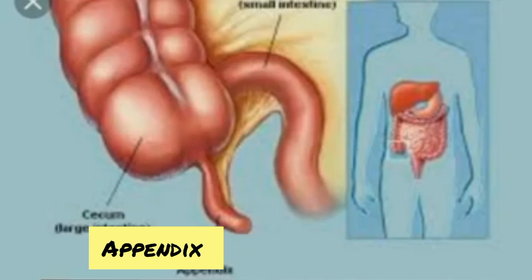Now we are eating cooked food, so there is no requirement for digestion of cellulose, and that's why the appendix is not required in human beings. But it is useful for ruminants because they consume more cellulose, and that's why the appendix is called a vestigial organ in human beings.